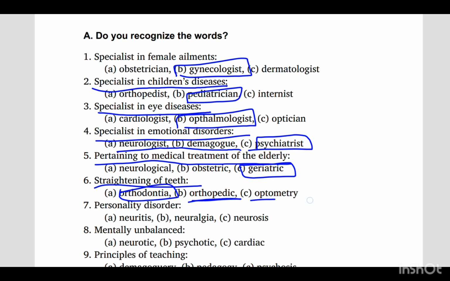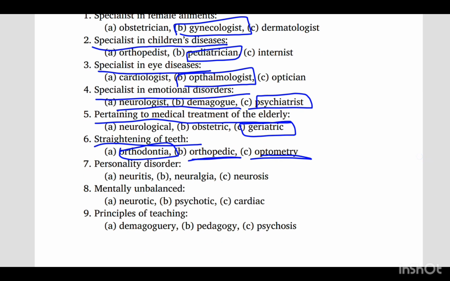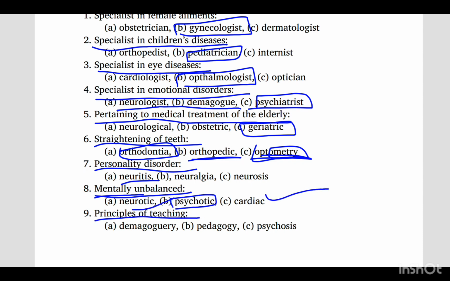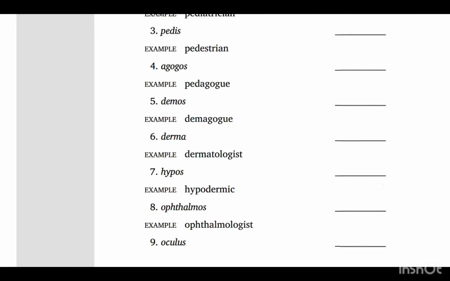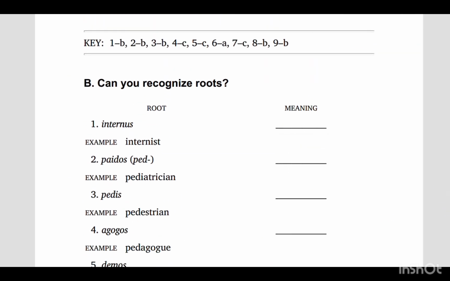Orthopedic is related to bone and optometry is related to measurement. Metry, the root word, is here. Personality disorder is neurotic. Mentally unbalanced, psychotic. Cardiac is related to heart and neurotic is related to nervous system. Principles of teaching, pedagogy, don't forget it. Okay, moving on, you can check the answers right here.